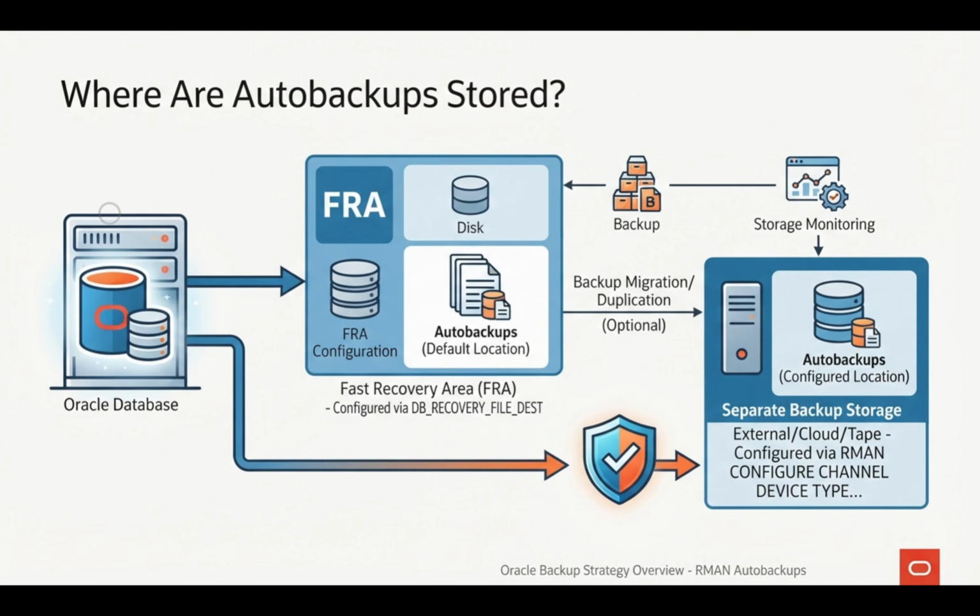Next, where does RMAN actually store these autobackups? They can be stored as part of the fast recovery area when it is configured for the database. We can also define a specific backup destination using RMAN configuration. The important DBA consideration is storage protection. Ideally, important backups should not depend entirely on the same storage that contains the database, because if both the database and the only backup copy are lost together, that backup isn't providing much protection. And of course, we also need to monitor available storage space.